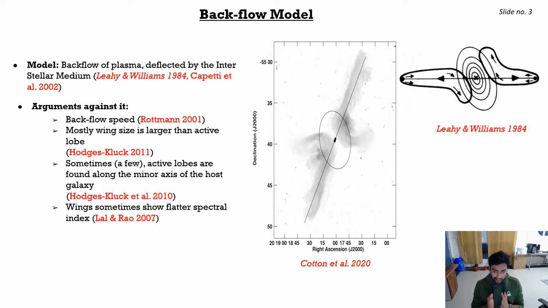Though there exist several arguments against this model, and some of these are represented in the slide, here in our study we will focus on some of these properties and try to explain them through our numerical means.